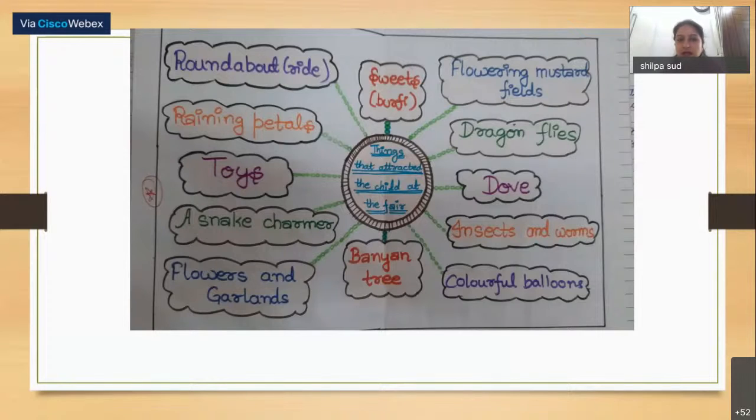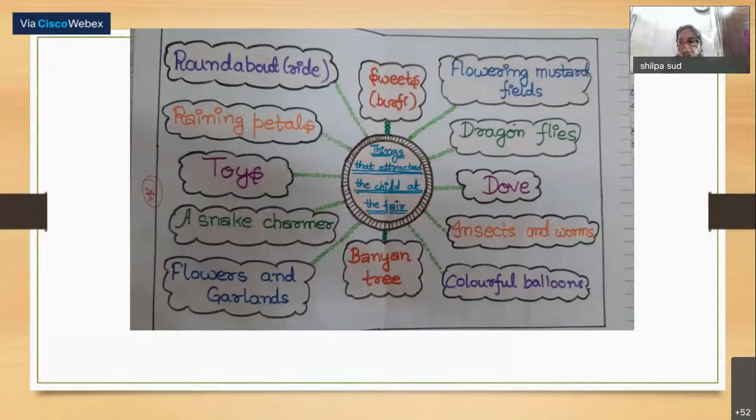These are the different things that attracted the child at the fair, written in a mind map. A mind map is a wonderful strategy to summarize any lesson, any character. You can do character sketching. You can summarize your lesson, for example what happened to the child after separating from his parents.